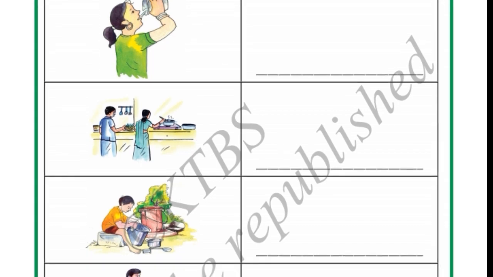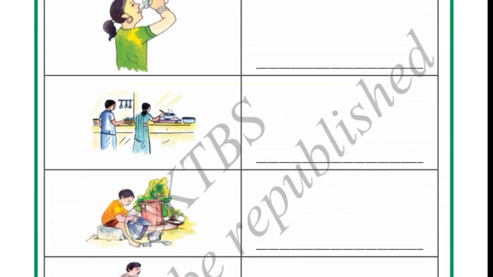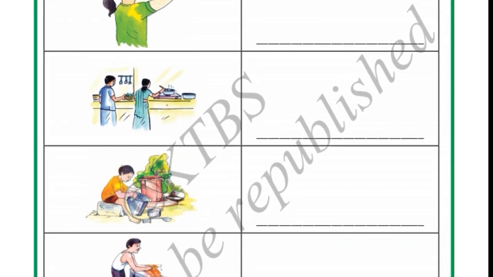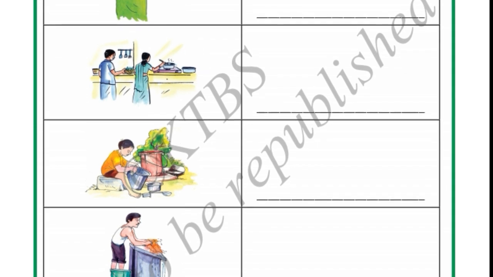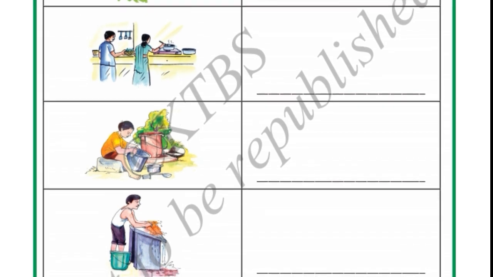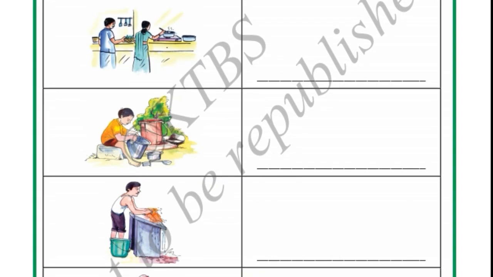For drinking, where do you get the water from? In your home, whichever water you use for drinking, you have to write there. In my home, the water which I drink comes from the store. Second, cooking. Which water do you use for cooking? We use drinking water only, right? Next, for washing utensils, for washing clothes and for bathing, all these things we use tap water, right?